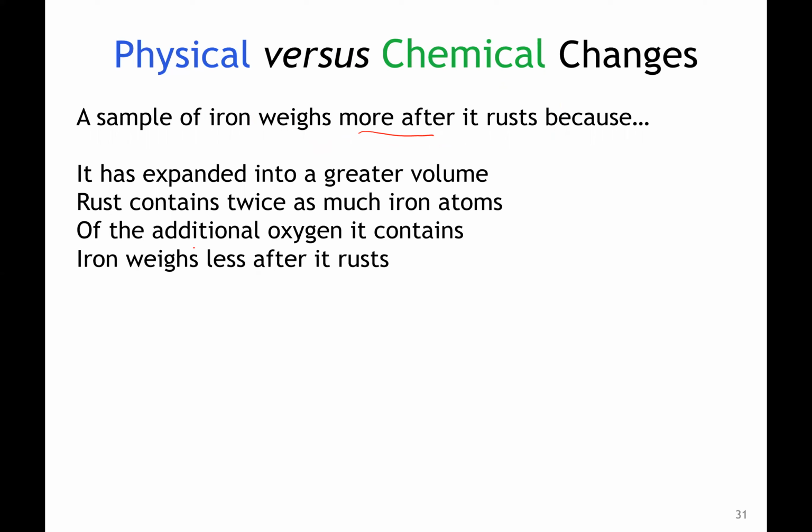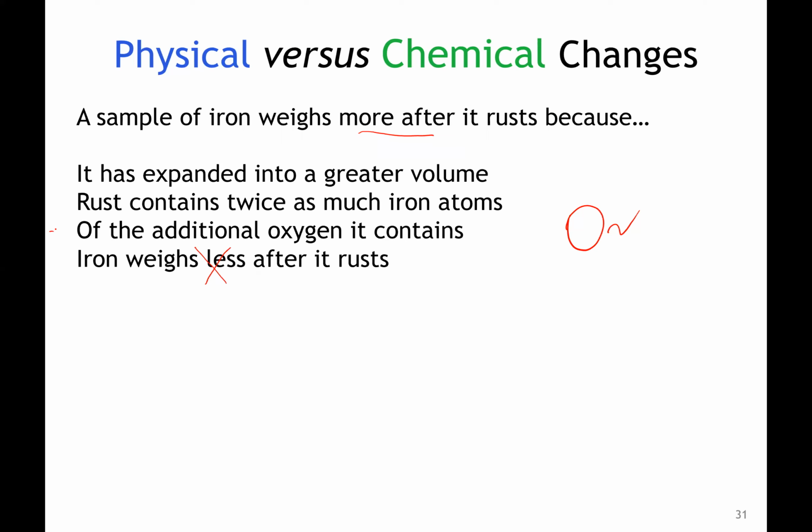It's already telling you that it weighs more. And what causes it to rust? Are we adding more iron on it? No, it's reacting with oxygen and water, and it causes it to rust.